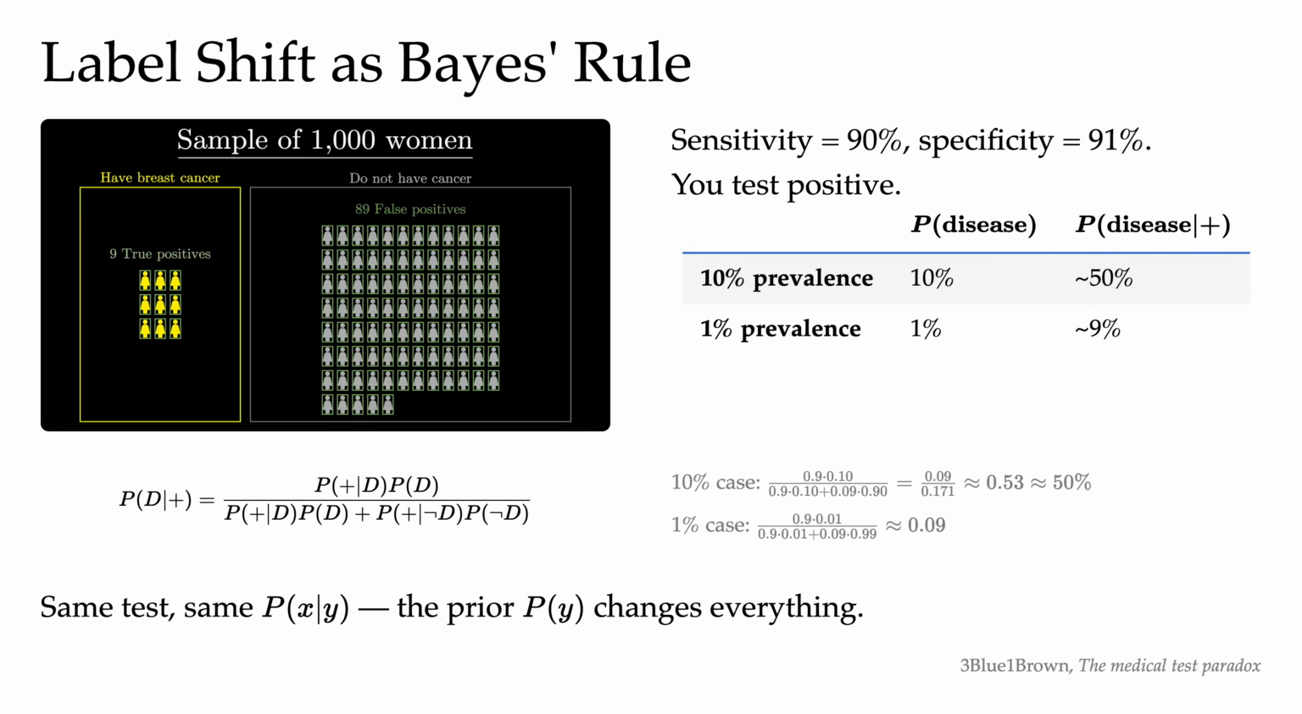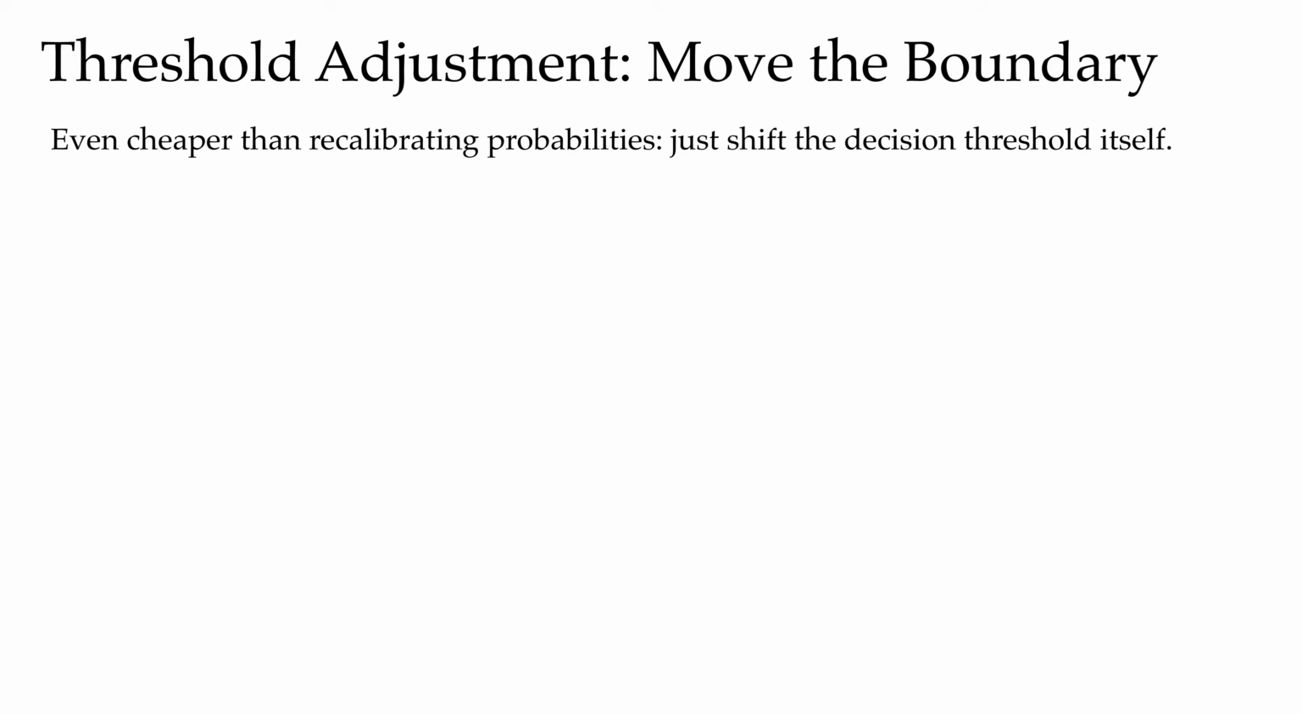So it's the same test, same sensitivity, same specificity. The label, the prevalence distribution moved, and the answer, the posterior, the interpretation moved along with it. And this paradox is label shift dressed up in clinical language, and prior correction is exactly the Bayes update that resolves it. So here's yet another trick, and this one is even cheaper than recalibrating output probabilities. We could just change or adjust the threshold.